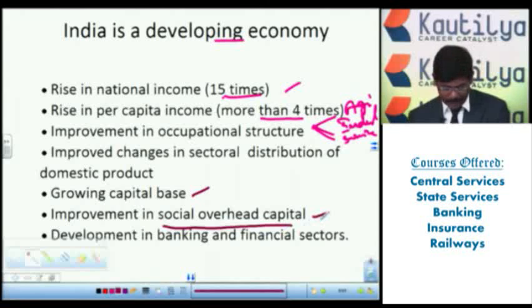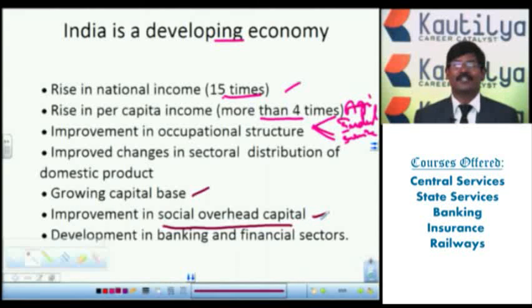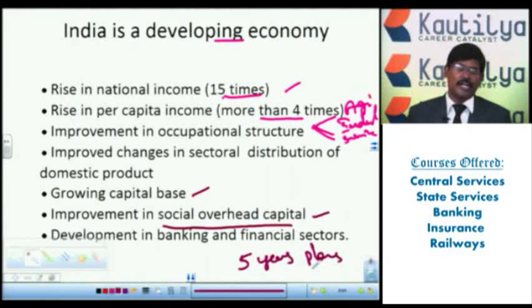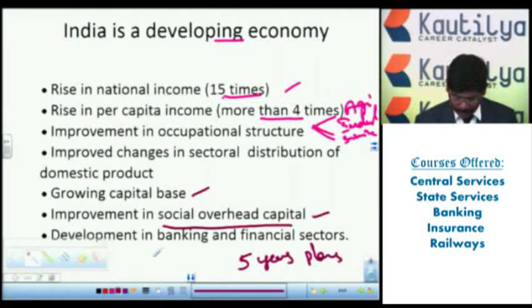Next one, development in the banking and financial sector. According to the different five-year plans in India, in 1950 we started the Planning Commission, and in 1951 we started the first five-year plan. Up to now, 11 five-year plans have been successfully completed. With the help of these five-year plans, we have given importance to different industries and the banking and financial sector.